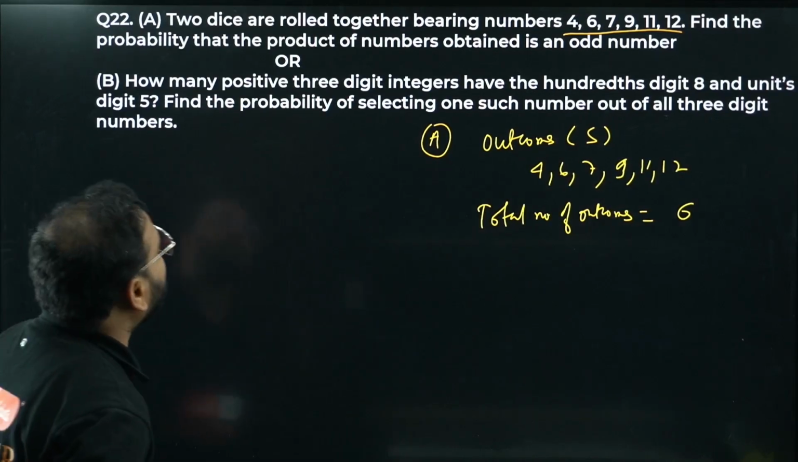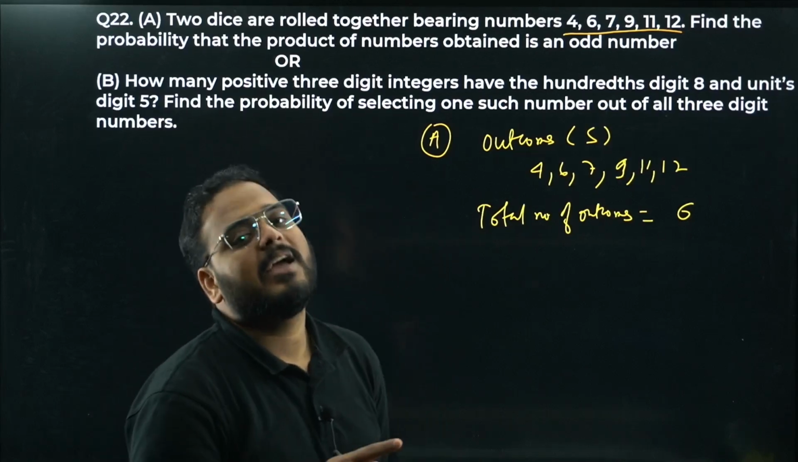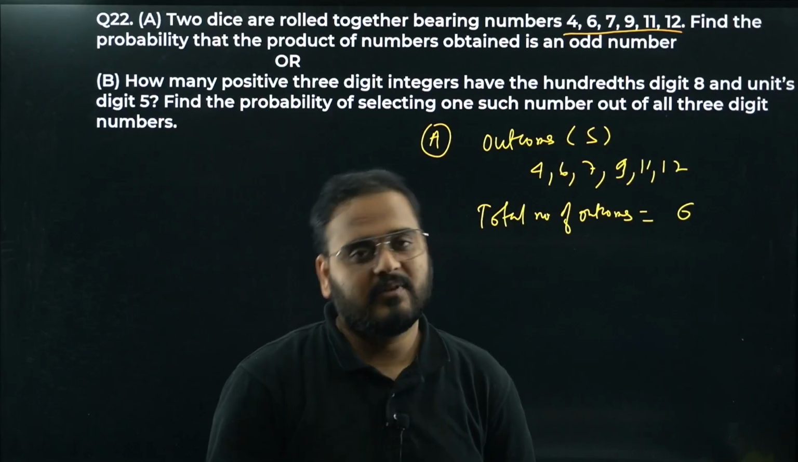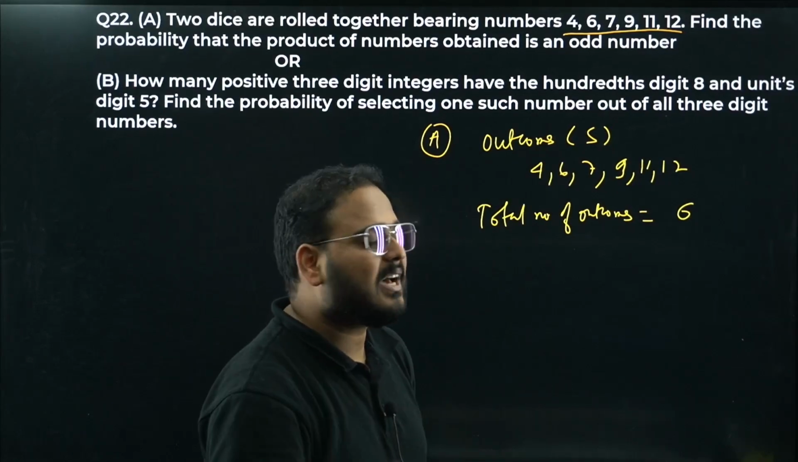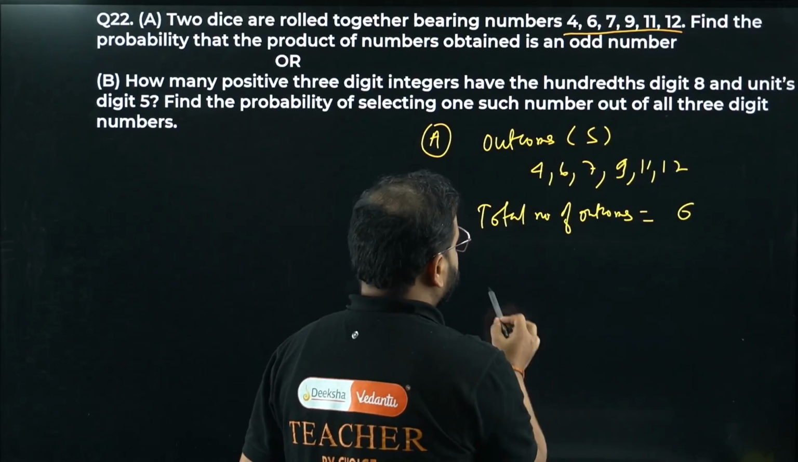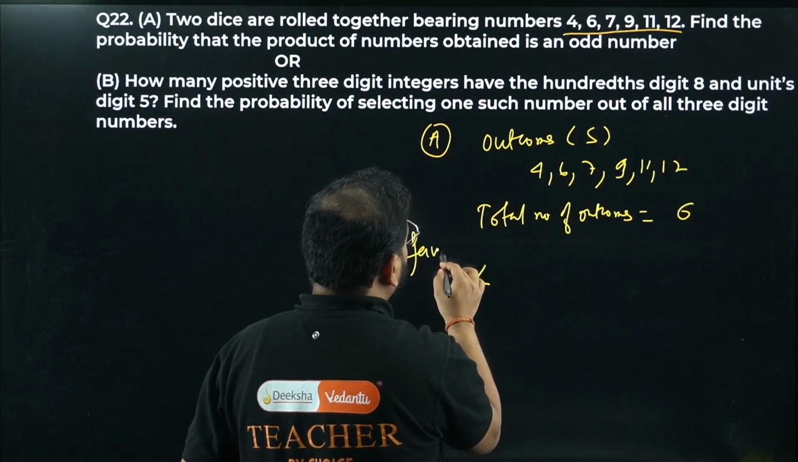Find the probability that the product of the numbers obtained is an odd number. How can we get an odd number? If you multiply any even number with any number, will it be odd? Never. It will always be an even number. It means we have to get both numbers as odd only. In the favorable outcomes.